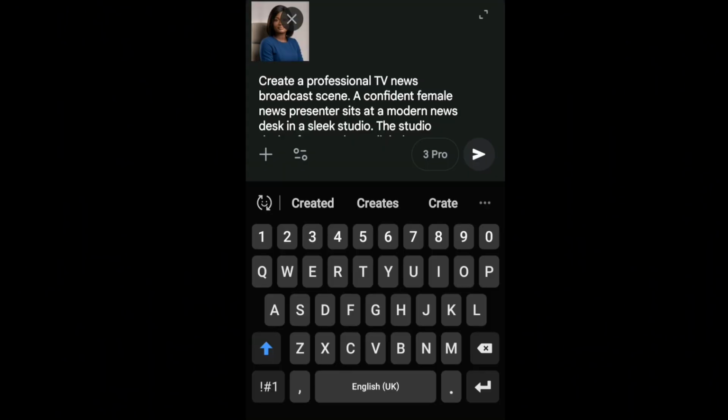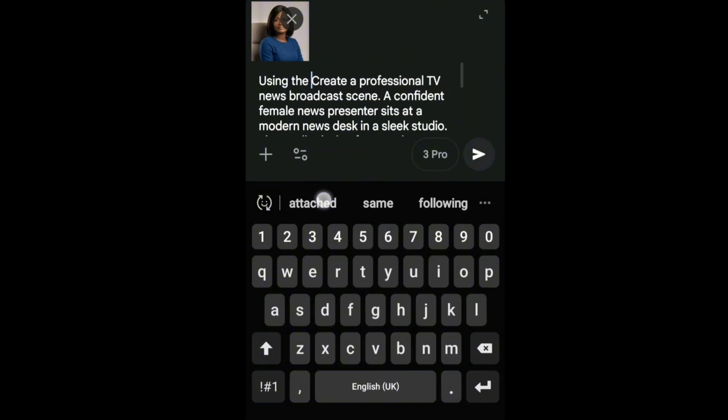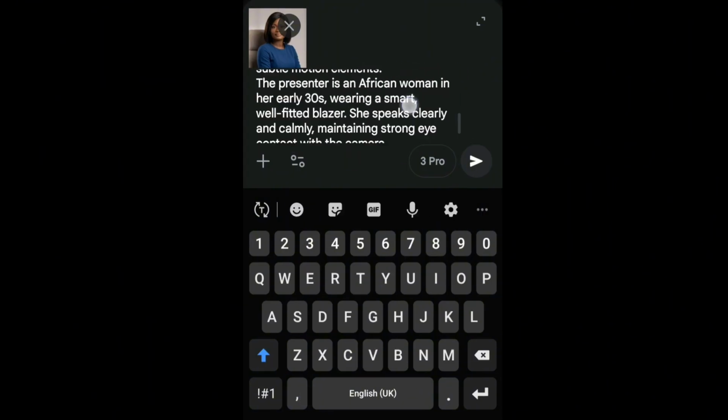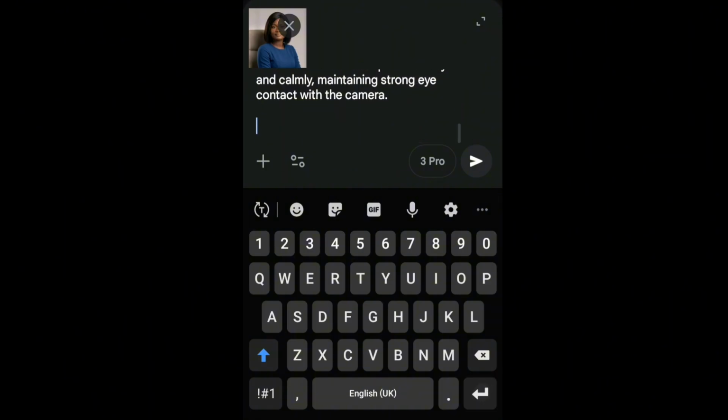So after uploading my image in a landscape format, for the app to generate a picture that I like, I need to tell it this. I'll come to the beginning here and type: using the attached photo and maintaining the exact face and skin color, comma, then I leave the remaining things that are there. Okay, I'm going to come down here and add something else.